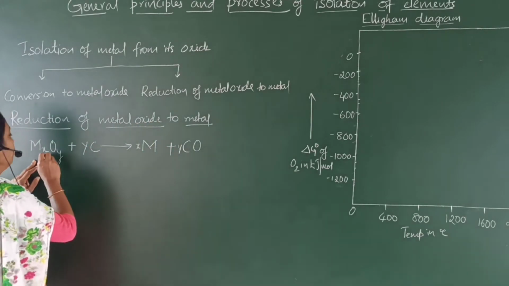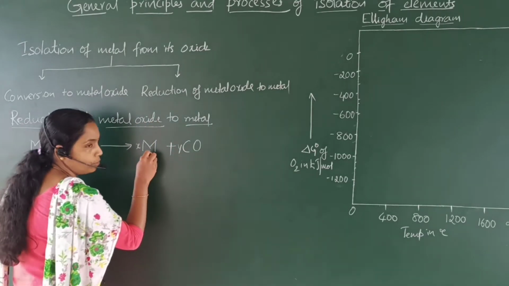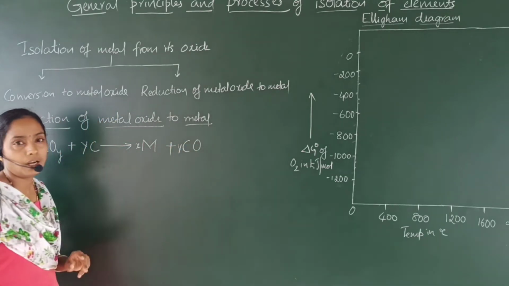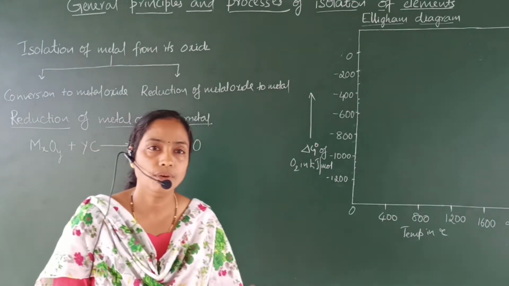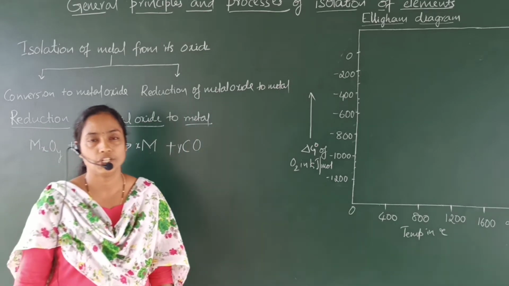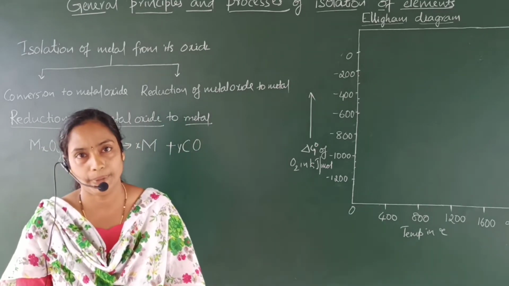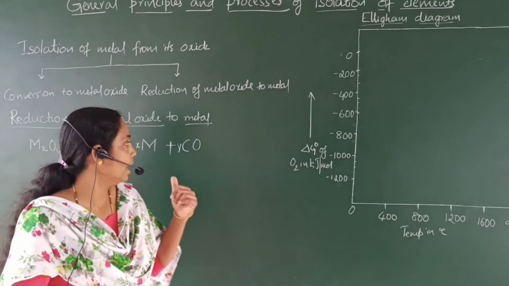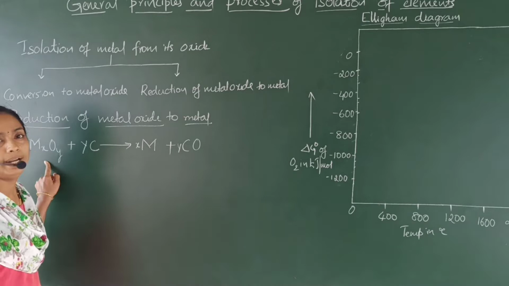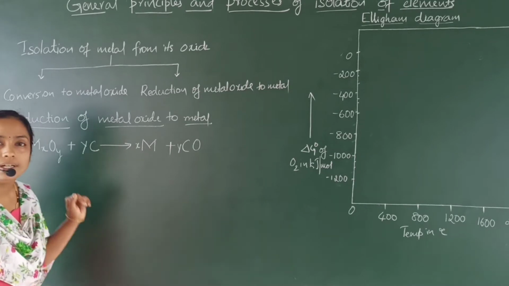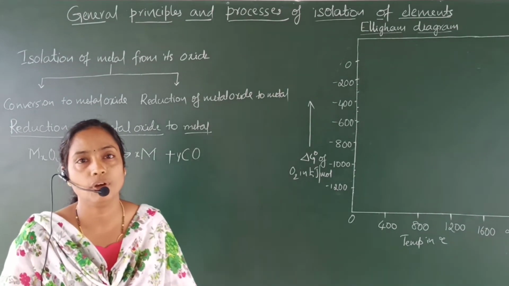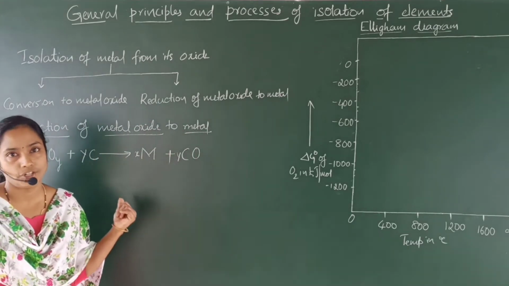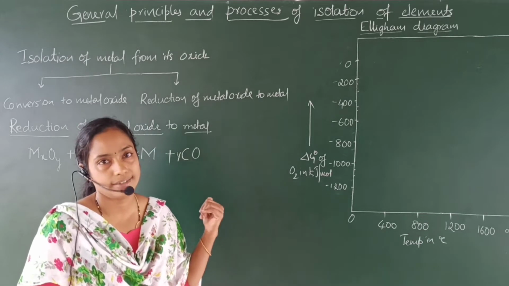Now here metal oxide is reduced to metal and coke is oxidized to carbon monoxide. Therefore, in the metallurgical transformations, two processes are taking place. They are oxidation of the reducing agent and reduction of the metal oxide. To understand these metallurgical transformations, we have to recall thermodynamic equations that you studied last year.